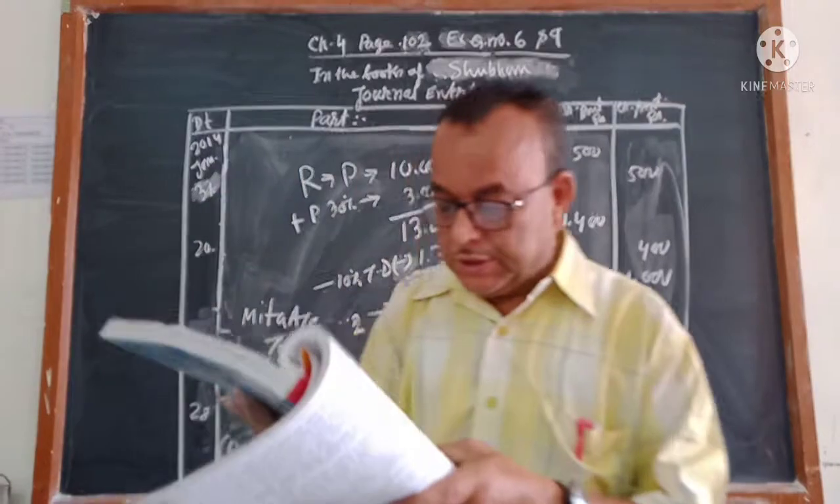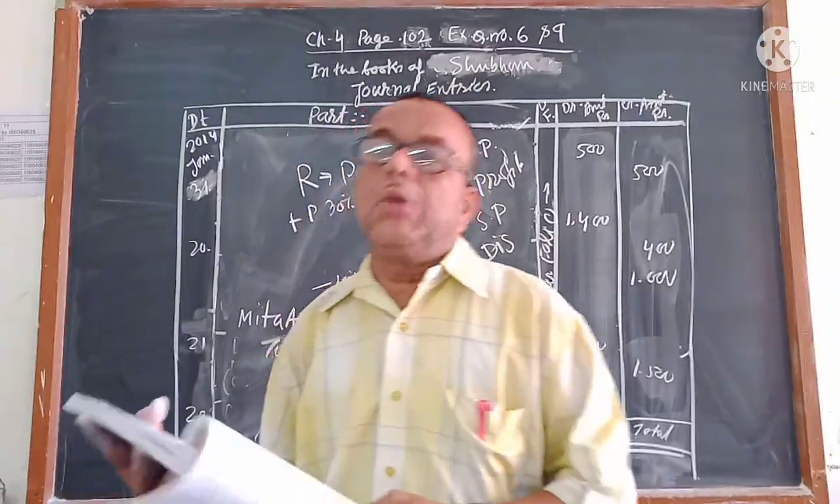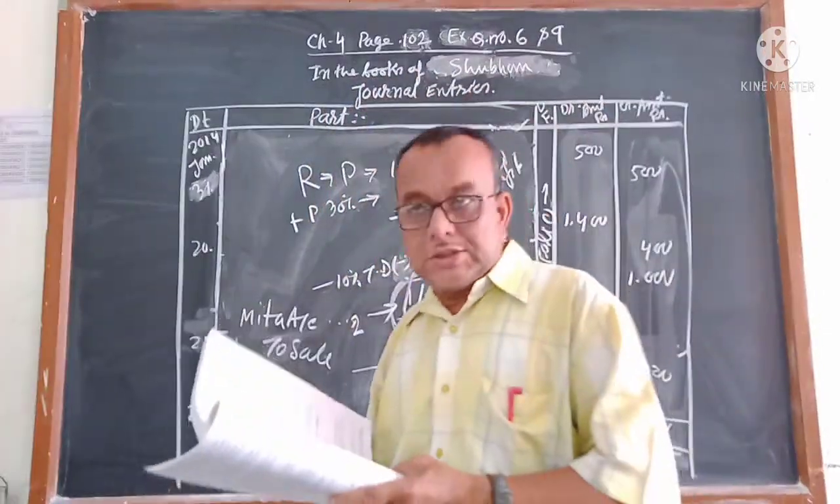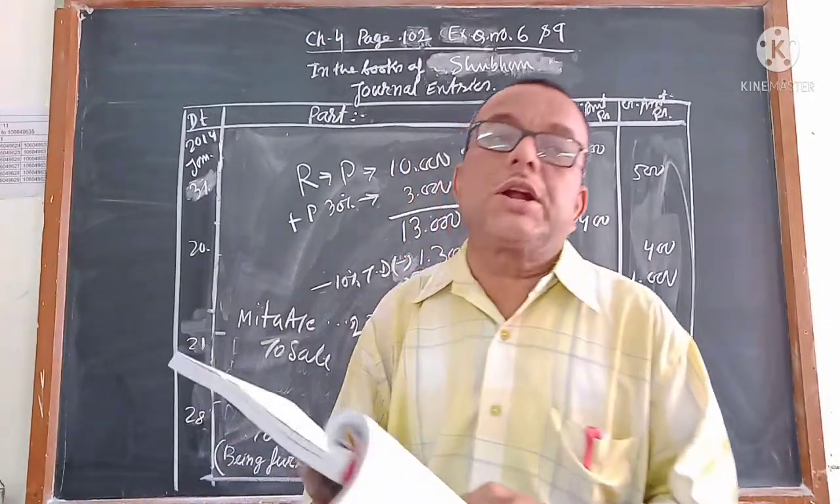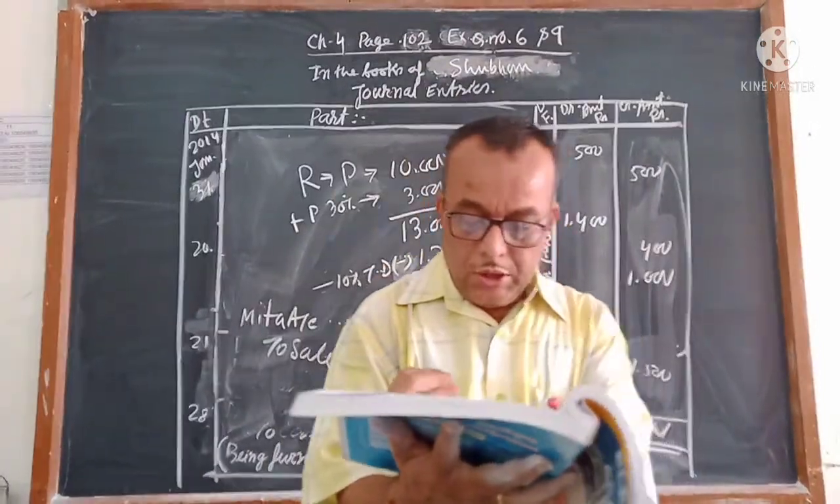Most interesting things. Now 18. Mita returned goods of rupees 1,000. Now Mita has given back. तो आपने Mita को सेल्स किया, तो सेल्स रिटर्न अकाउंट डेबिट टू Mita. How much? 1,000.